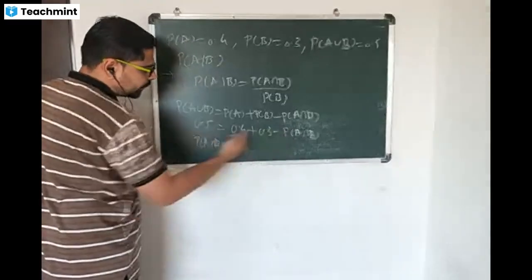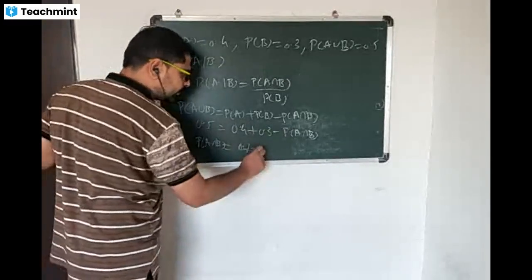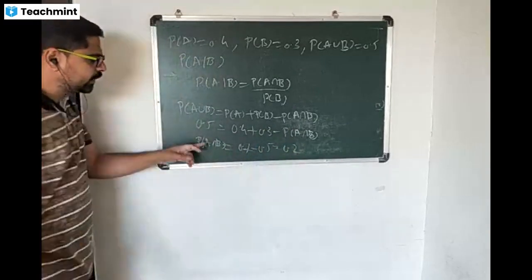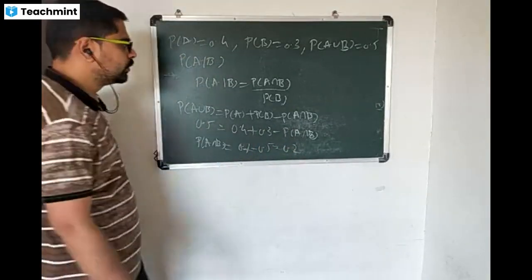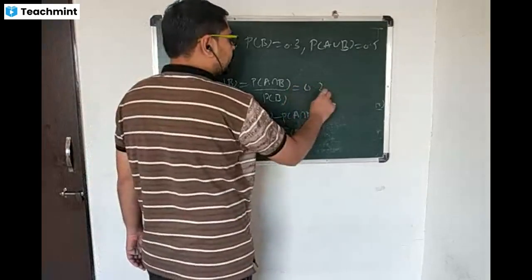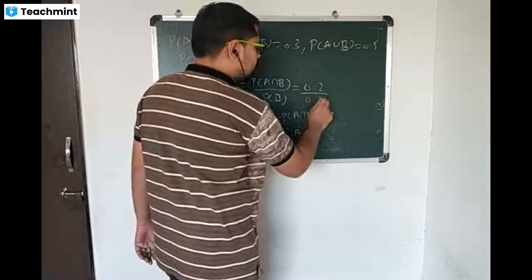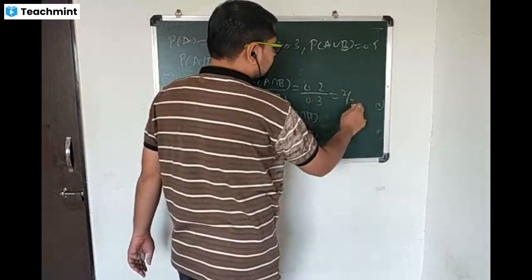So probability of A intersection B इकडे आला, हे 0.5 तिकडे गेलं, वजा 0.5 which is equal to 0.2. So probability of A intersection B is 0.2. Now we can write 0.2 divided by probability of B is 0.3. So this is nothing but 2 by 3.